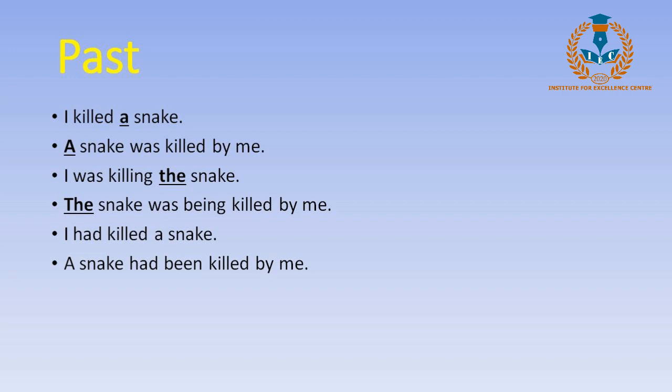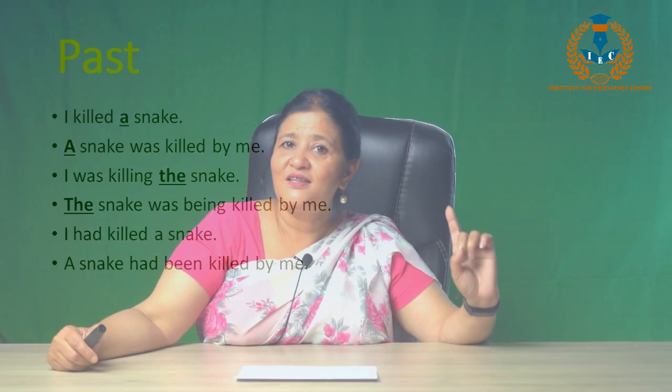But if it had been, I have killed snakes, then it would have been, snakes have been, because snakes is the third person plural noun, whereas a snake is third person singular. We have done this in the tenses in the previous class. So please don't get confused here.